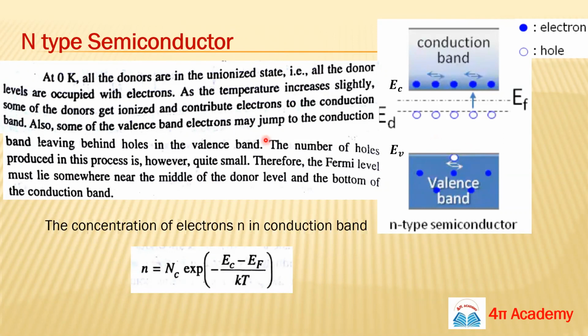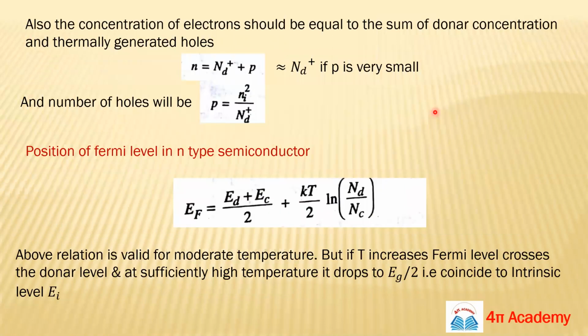In this way, your Fermi energy level lies just between the donor levels and the conduction levels, somewhere here. Okay, so this is your EF. And we can calculate the concentration of electrons in the conduction band, and this will relate with these terms. Your n will be Nc e to the power minus (Ec minus Ef) over kT. So this is the scenario for the N-type semiconductors.